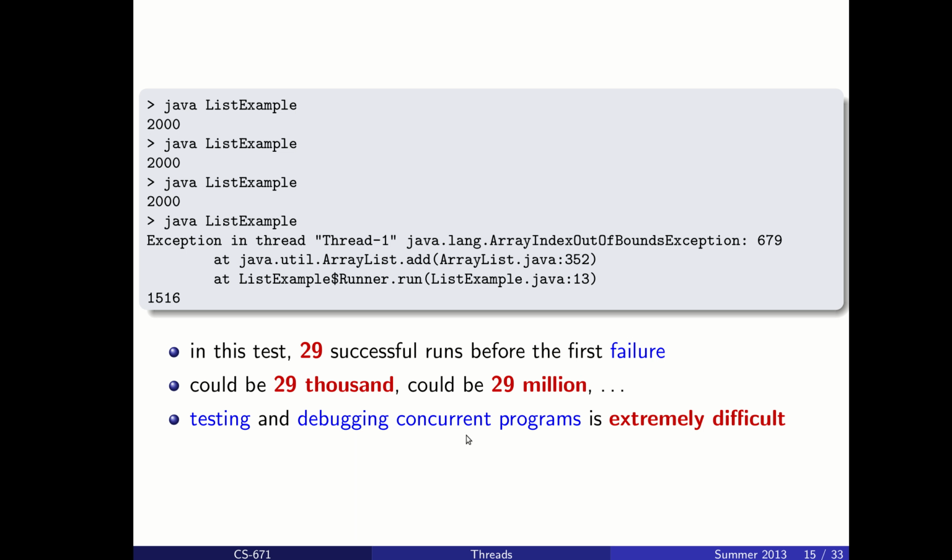This makes testing and debugging concurrent programs very difficult and means that the most important step in a multi-threaded program is designing it, and designing it to be thread safe so that our operations don't conflict with each other in this way, like increasing the stated size of an array list before you increase the actual available size of that array list. And you'll notice again that the error we get does not say that it was due to synchronization. It does not say that it was due to the two threads doing things. It just says there's an out of bounds exception.